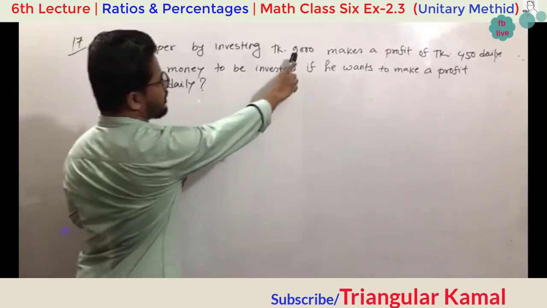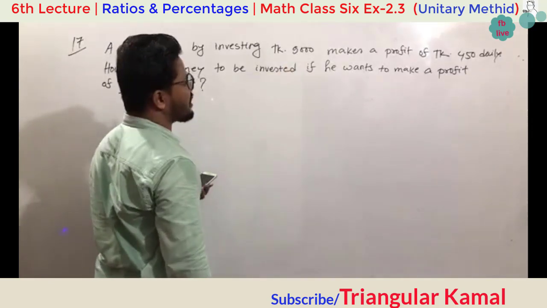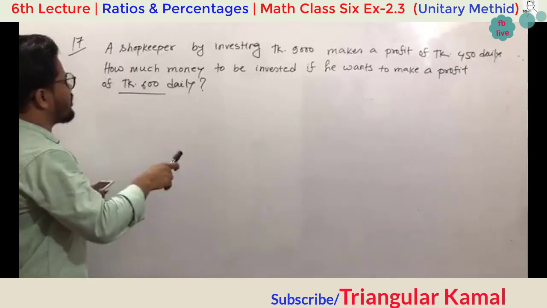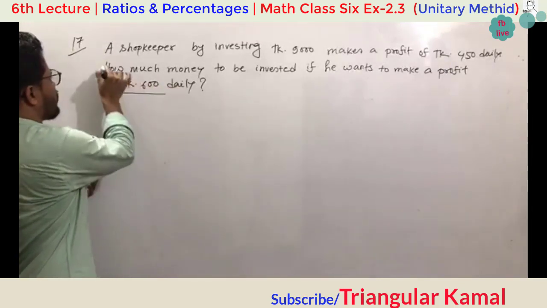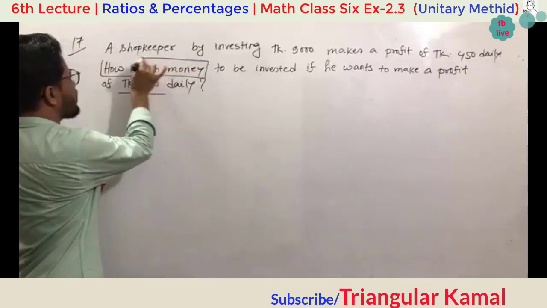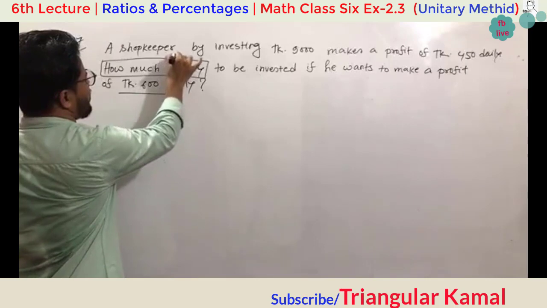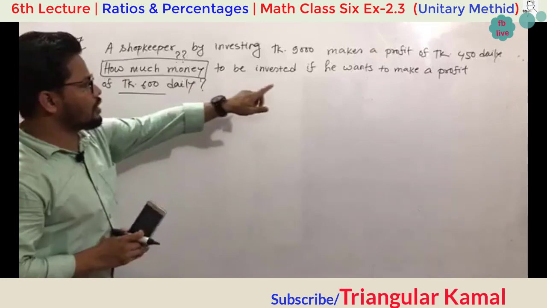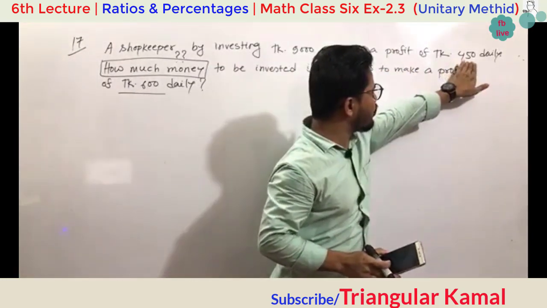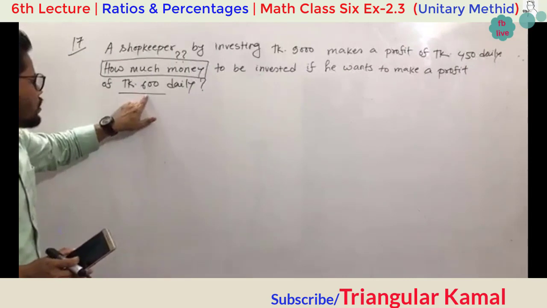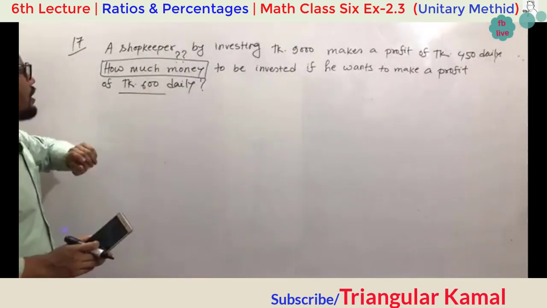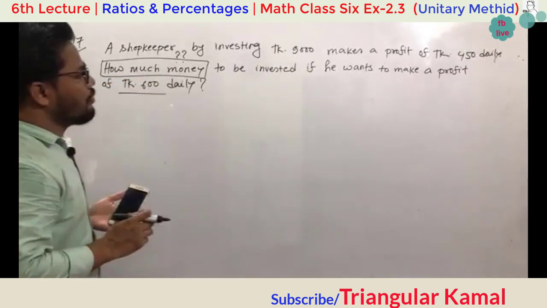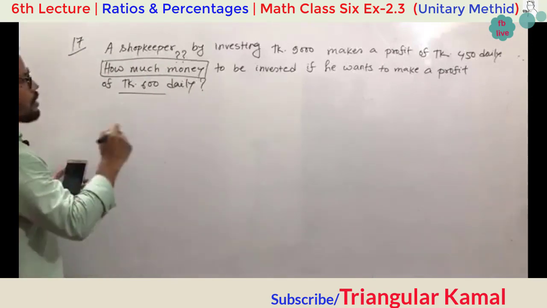But his regular investment is 9,000 taka. Now he wants to invest more. That's why the requirement is how much money. So which is our requirement here? Taka. How much money? That means the requirement is taka. But profit is not the requirement. Profit is given here as 450, and the new profit is 600 taka. But the requirement is how much money. Now you can start here.